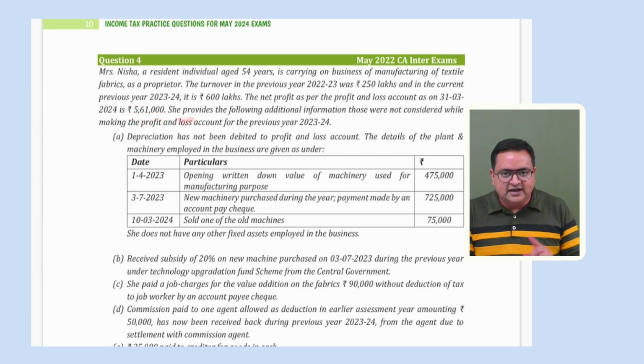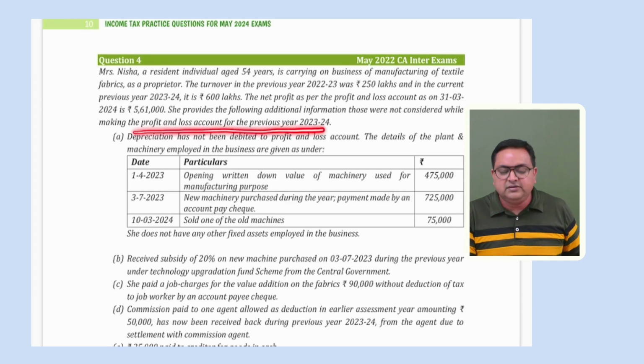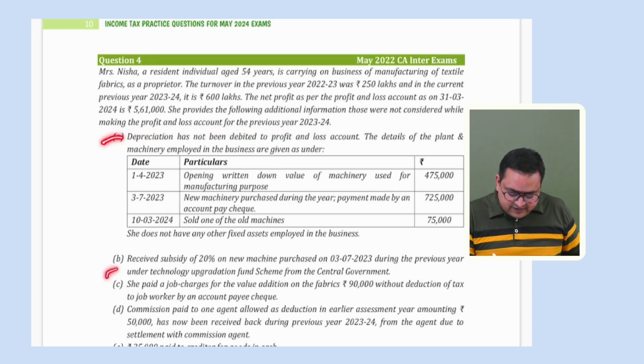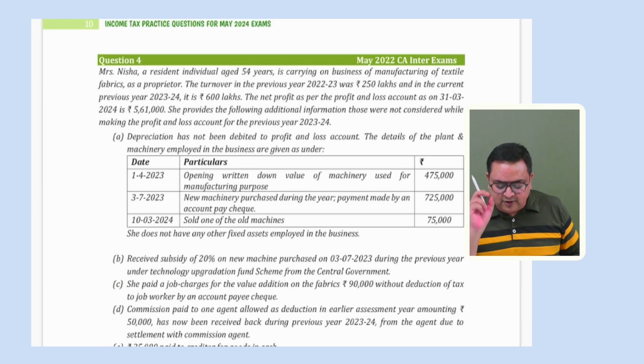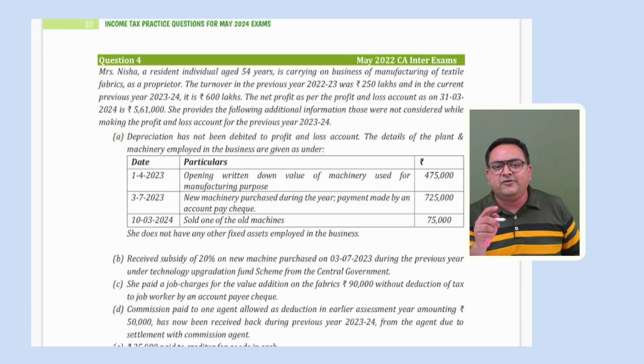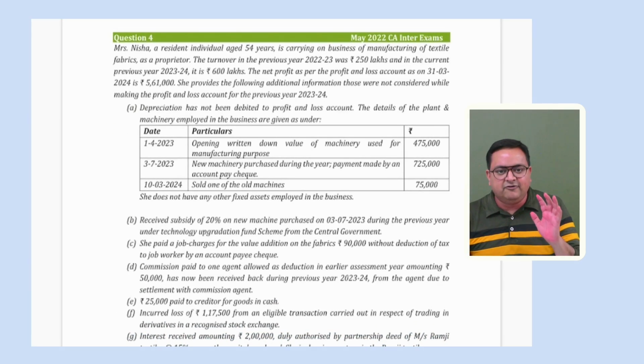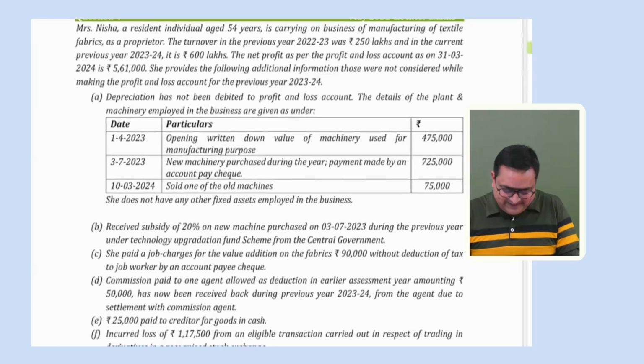She has PGBP income. Let's see if she has some other income also. She provides the following additional information, which was not considered while making the P&L account for the previous year 23-24. They have given certain information to us, and now they are saying that these points were not considered while preparing the P&L account. Okay, let's see what these points are. If these points should be considered, then we have to consider them accordingly, right?